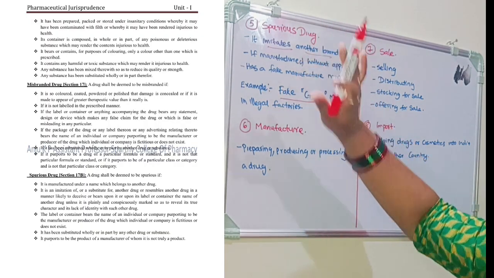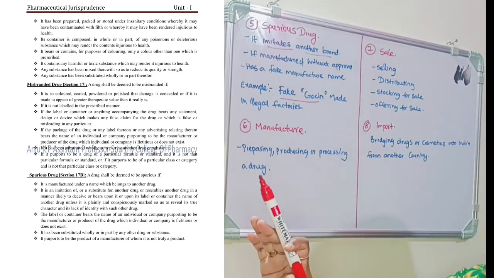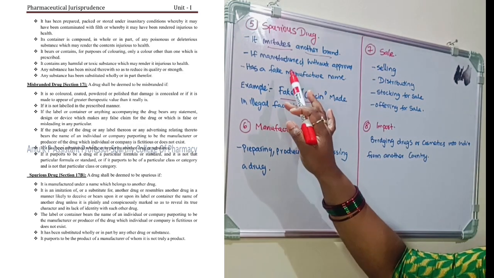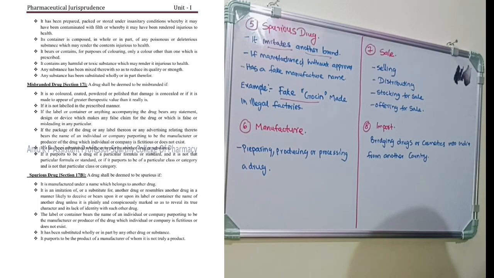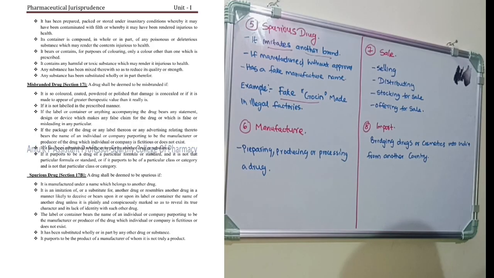So what is spurious? If it is imitating any other brand which already exists in the market, or if you are manufacturing the particular medicine without approval from the government, or the manufacturer does not exist and they are still giving a fake name to the particular medicine, we will call it a spurious drug.